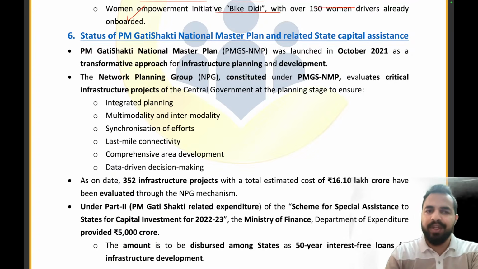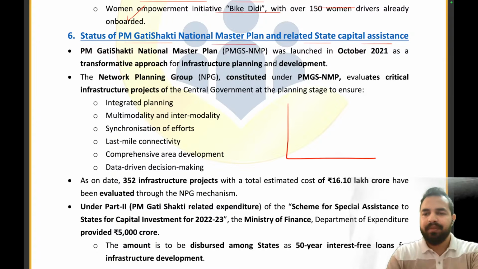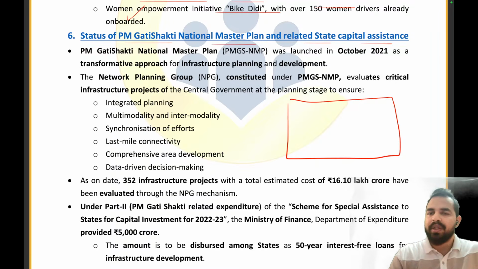Okay, now let's move on to the next article. The status of PM Gati Shakti National Master Plan and related state capital assistance. So, my dear friends, in order to explain you this article, I am having a very classical example here. Let's take an example that there is a particular area, right? And in our particular district, we are having separate departments. There is a department of road, department of highway, department of port, department of airport, right?